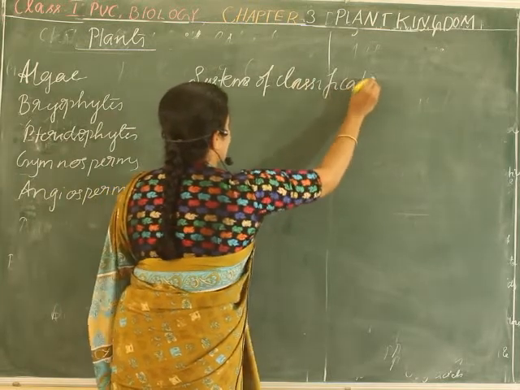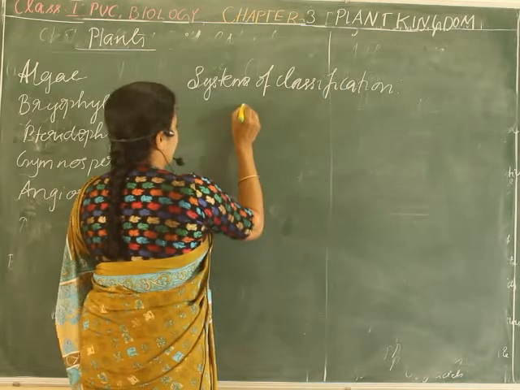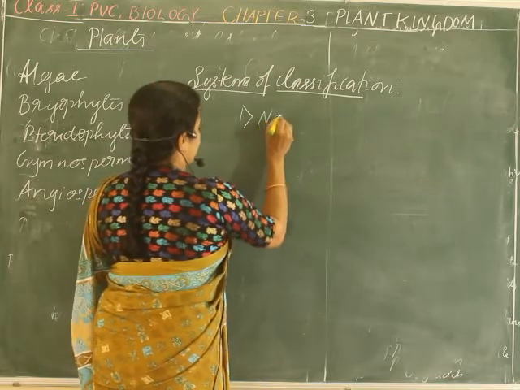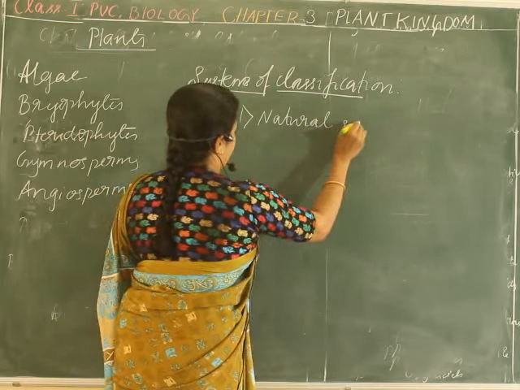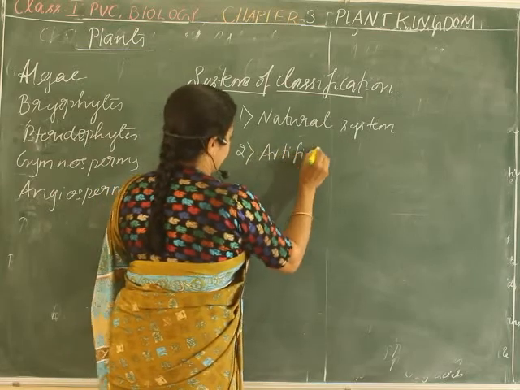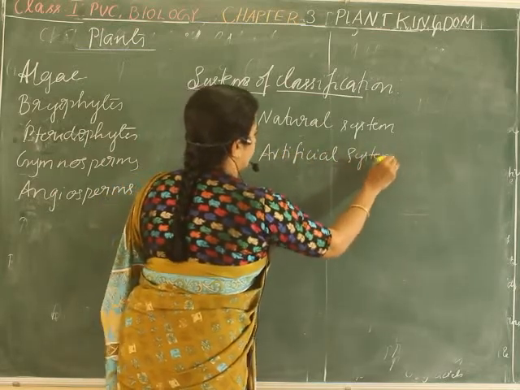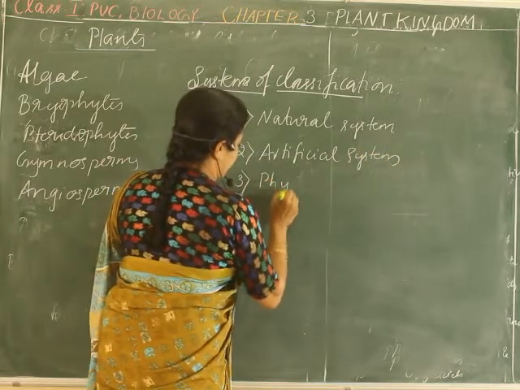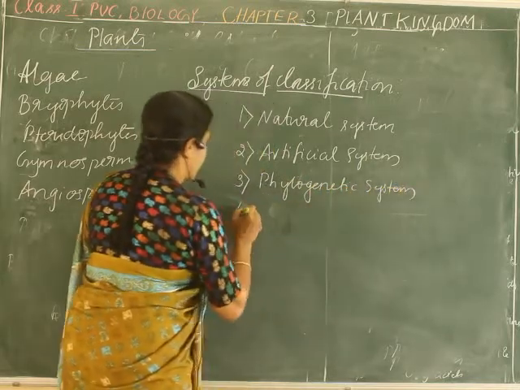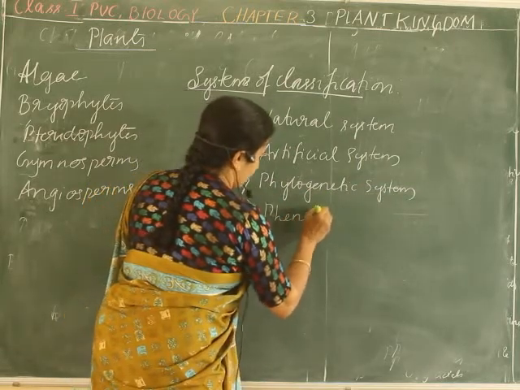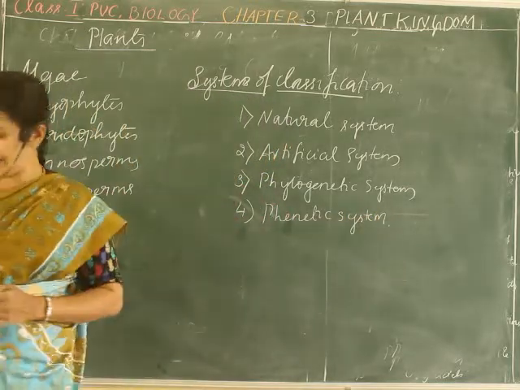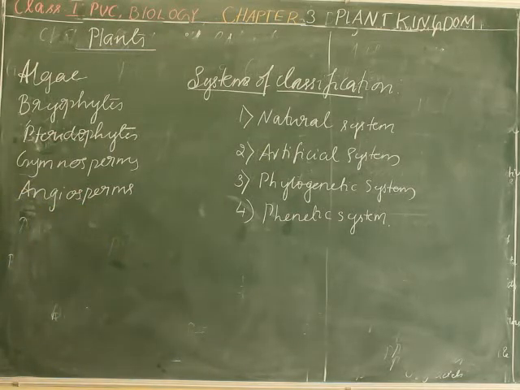Before we learn about the classes of the plant kingdom, let us understand these systems. There are four systems of classification: the natural system, the artificial system, the phylogenetic system, and the phenetic system of classification.